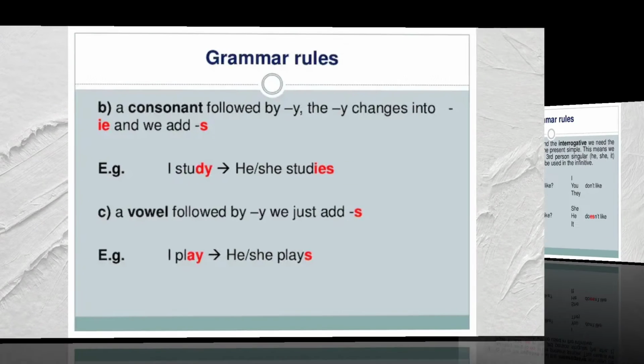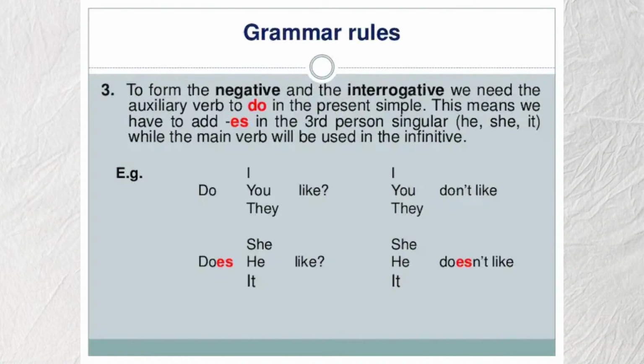Okay, next. To form the negative and the interrogative, we need the auxiliary verb to do in the present simple. This means we have to add es to the third person singular, he, she, it, while the main verb will be used in the infinitive. Okay, the subjects I, you, they use auxiliary do, such as do you like and you don't like. And she, he, it use auxiliary does, such as does she like and he doesn't like.